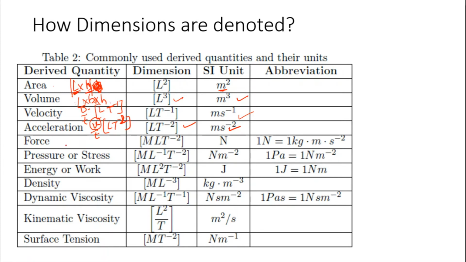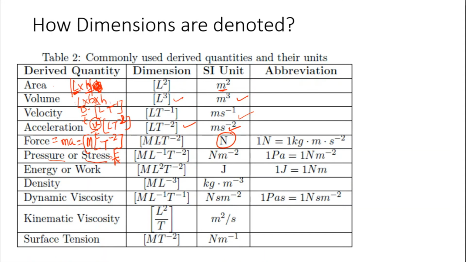Force. So force is equal to mass into acceleration. The dimension for mass is M, and for acceleration it is LT minus 2, so this will be MLT minus 2. And remember the SI unit for force is Newton. Pressure is force over area, or stress; pressure or stress both have the same dimensions.